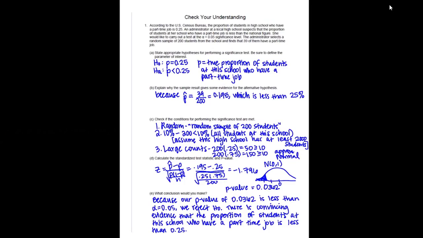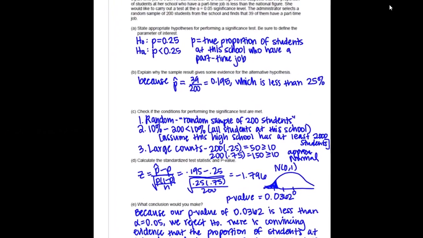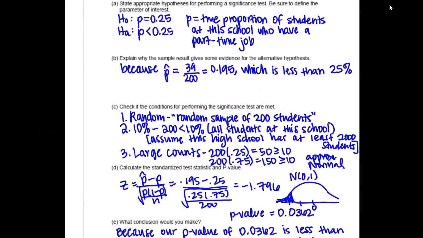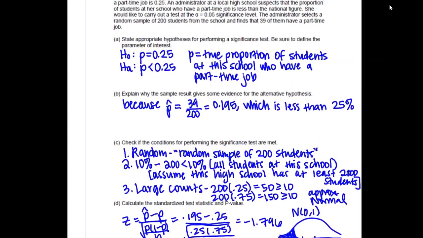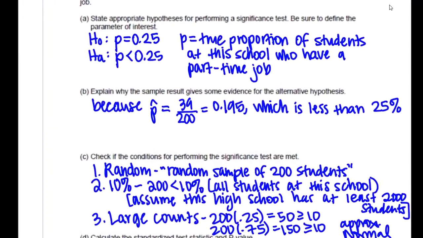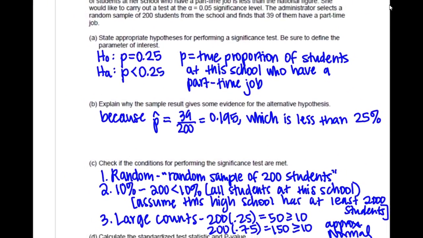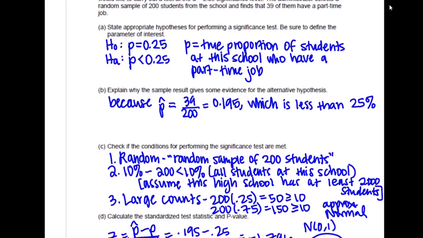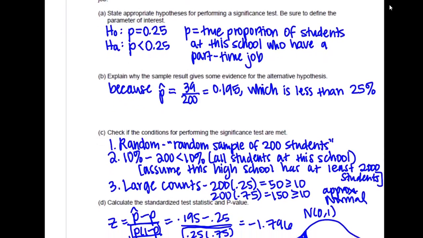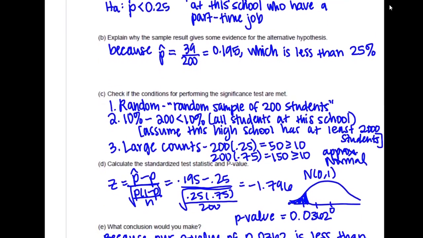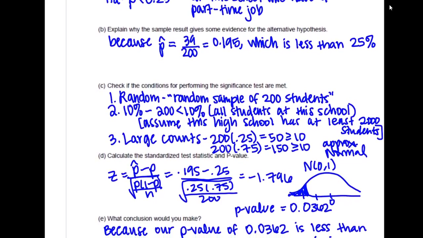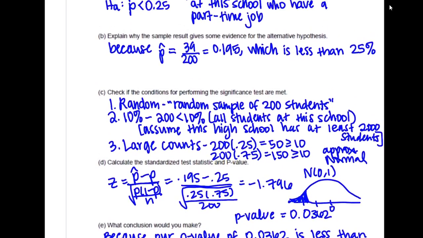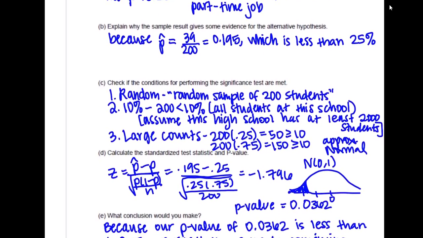All right, so there's two check your understandings. One is the steps are all listed out, so hopefully you were able to follow along there. And so we have our H0, HA. I'm going to stop writing on this. Hopefully you're getting used to it. Our conditions. Remember, we are using the p from the null hypothesis, 0.25, and then 1 minus p is 0.75 for that large counts check. Don't forget to always say approximately normal.